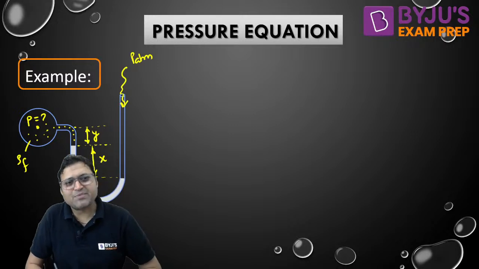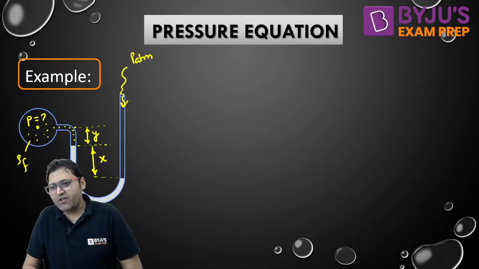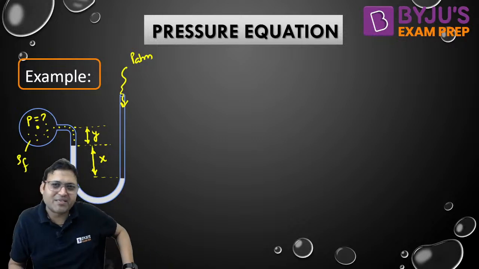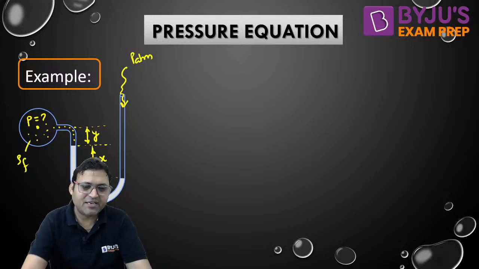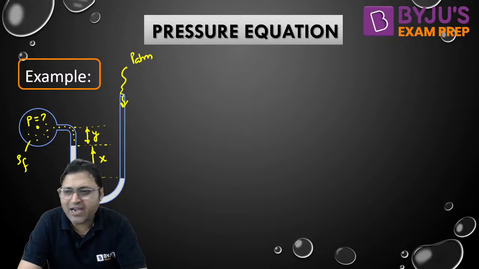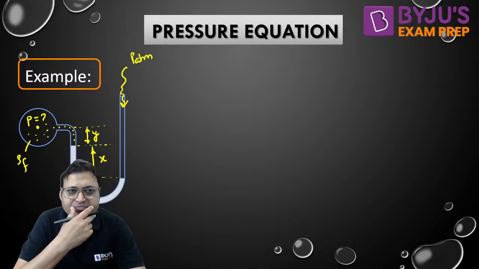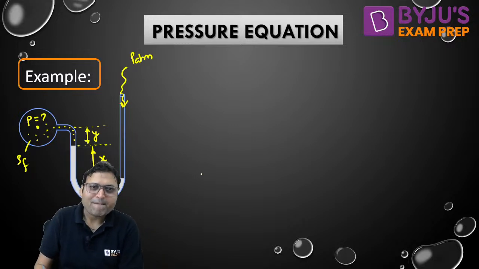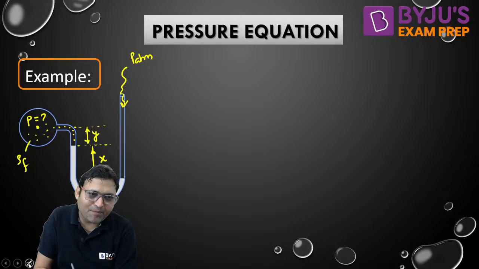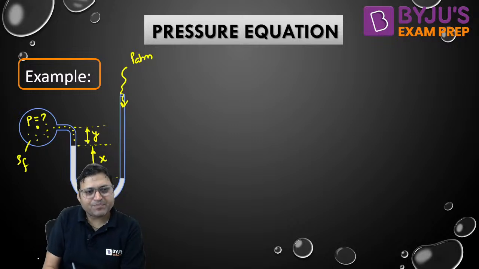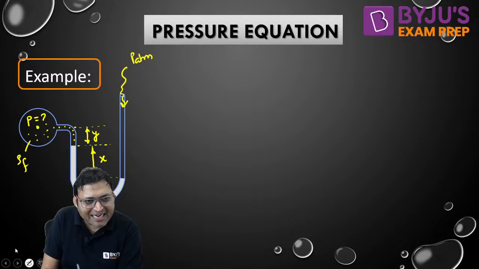Can you find out the gauge pressure in the pipe? Can you write the pressure equation for the gauge pressure in the pipe? Now everybody use your pen and notebook and try to write the gauge pressure expression. Either use the datum line or jumping method. The first step, what is the first step? Identifying those points. Here the pressure is P atm because it is open to atmosphere.